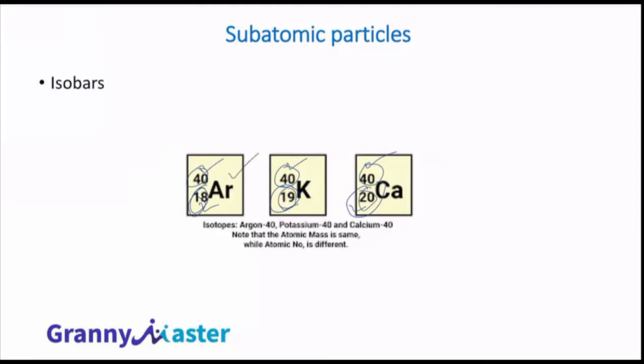You see, argon, potassium, calcium, all are different. So you should know that the behavior, the nature of an atom is determined by the atomic number. It's a very, very important point. Any atom is characterized mainly by its atomic number, not the mass number. An individual atom will have its own atomic number. Generally, no atom that is part of another element will have the same atomic number.